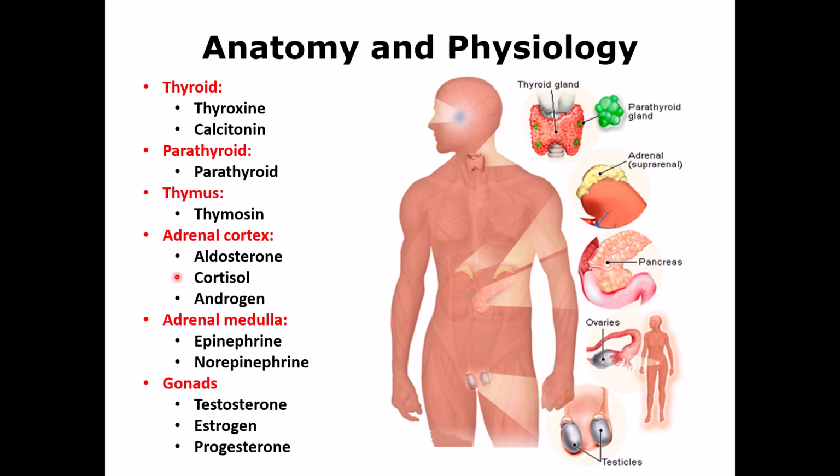Cortisol is important for keeping the glucose high in the blood, so that it can break down other energy reserves in the body, keeping the glucose high enough for normal body function. And androgen, a small part of androgen is produced from the adrenal cortex, and not that important in men, but important in female, because that is increasing libido or sexual desire, and also pubic and axillary hair growth in female.